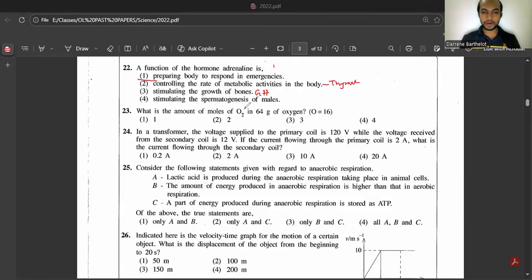23rd, what's the amount of mass of oxygen in 64 grams of oxygen? So you can just find it. Mass or molar mass. Mass is 64 grams.